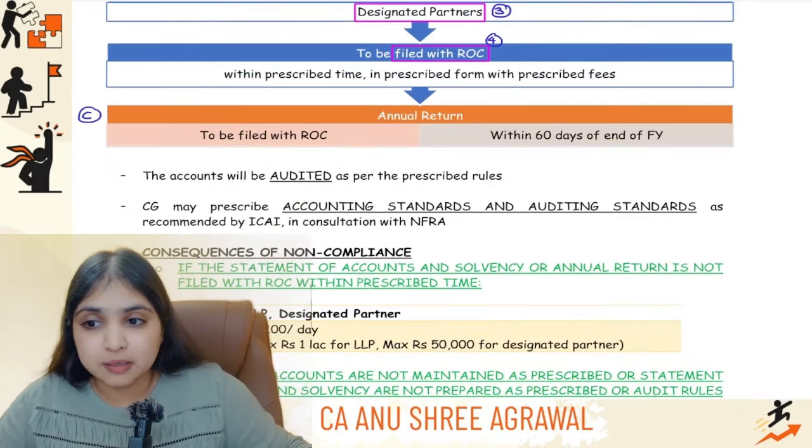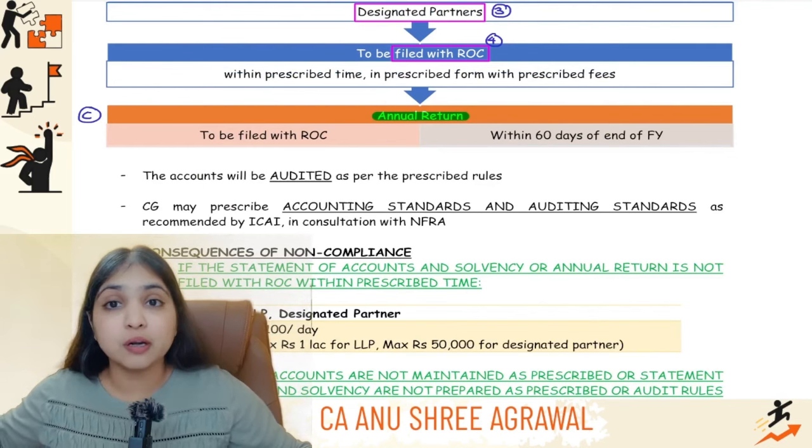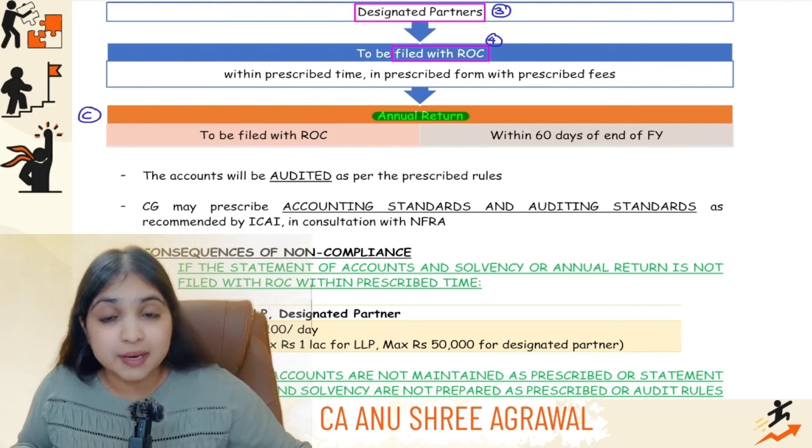Then comes the third part. The third part is about annual return. The company, Indian company, also has to prepare annual return. Foreign company also has to prepare annual return.